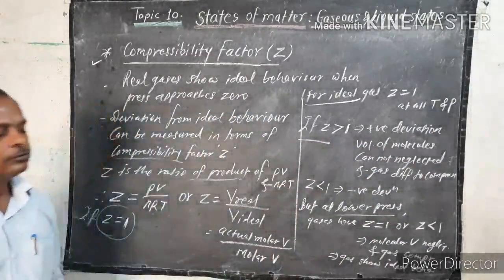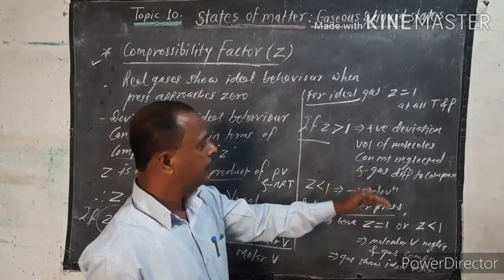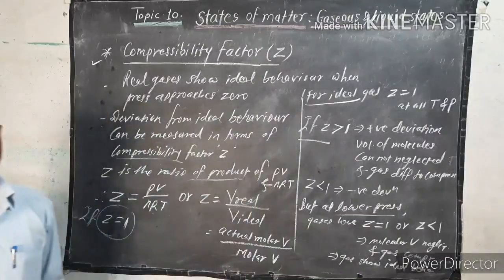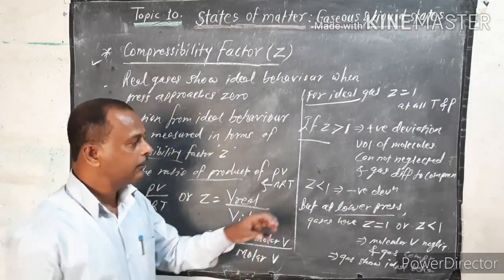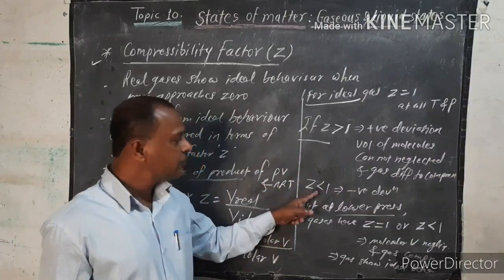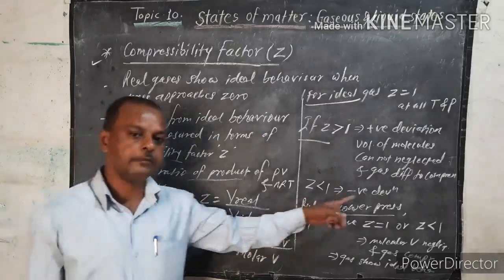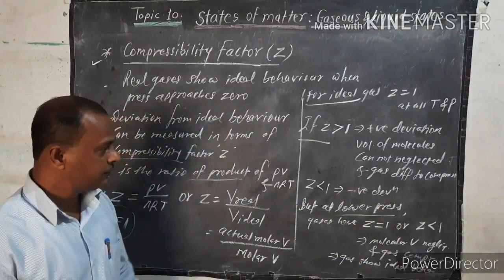And the volume of molecules here cannot be neglected. Okay, and the gas is difficult to compress. Compression of that gas is difficult. Okay. Now, if Z is smaller than 1, that gas shows negative deviation.